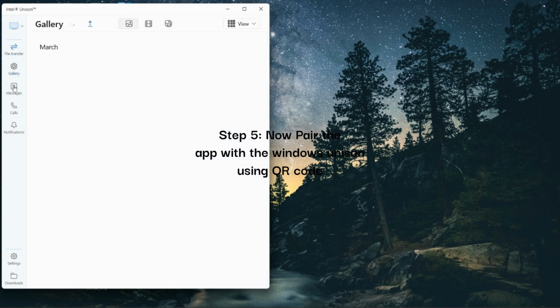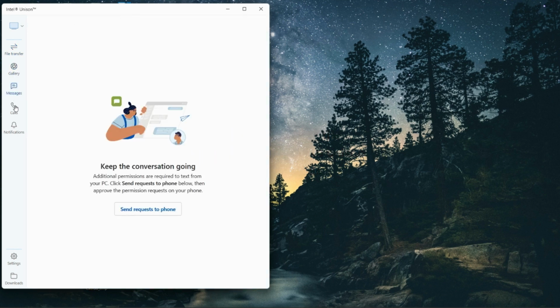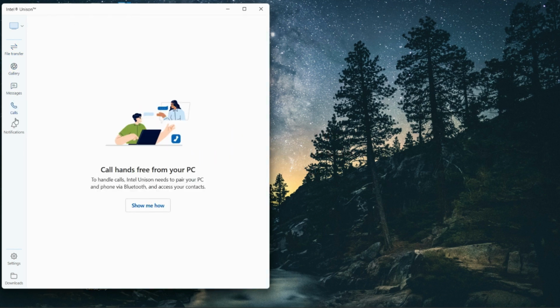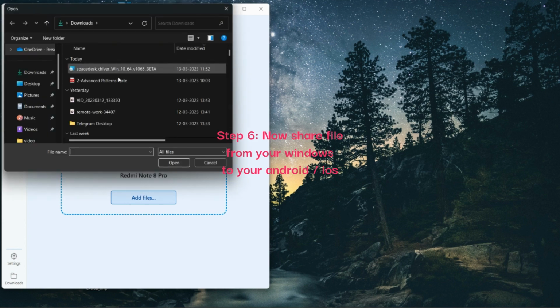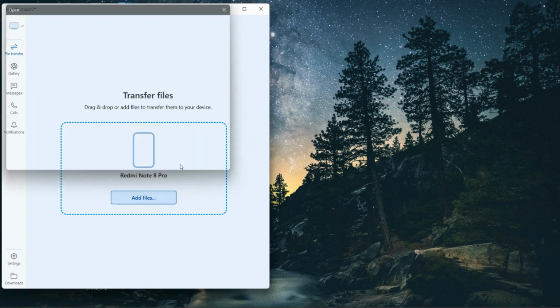Intel Unison also makes it easy to work on the same document across multiple devices. You can edit and save a document on your iPhone, and continue working on it seamlessly on your Windows PC.